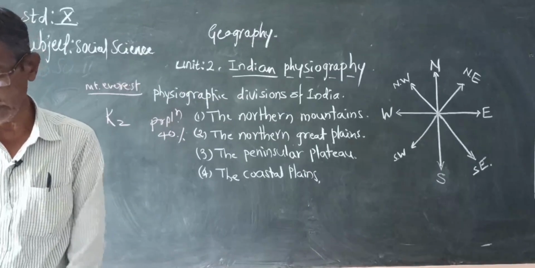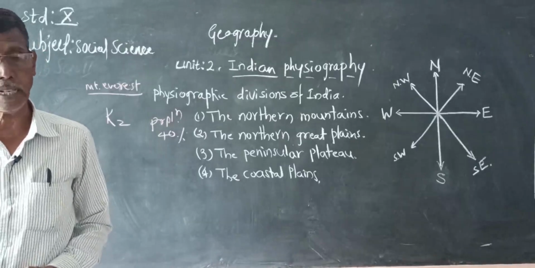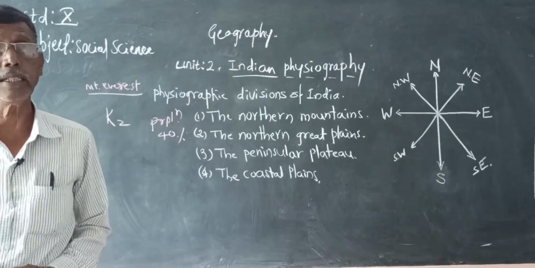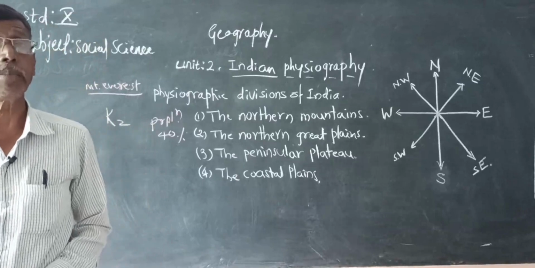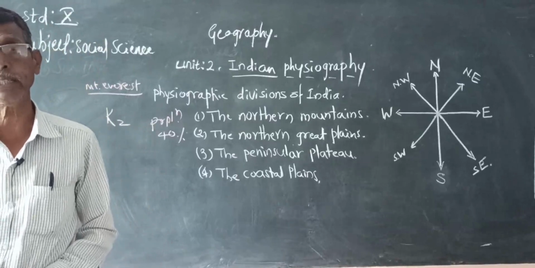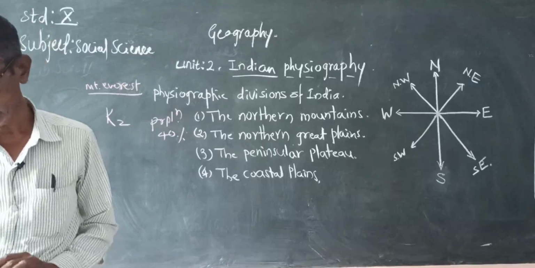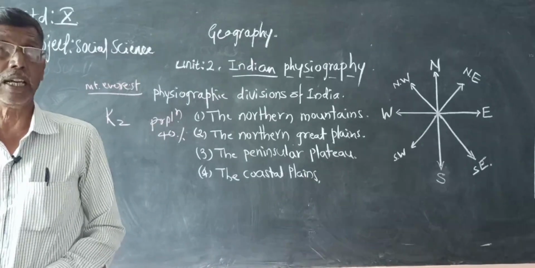Now the importance of the peninsular plateau: it is very rich in mineral resources, because all types of mineral resources are found in the peninsular plateau of India. It has thick forest and biodiversity.